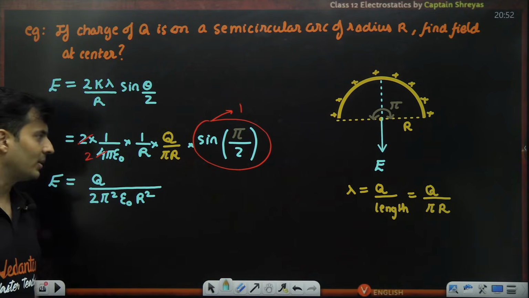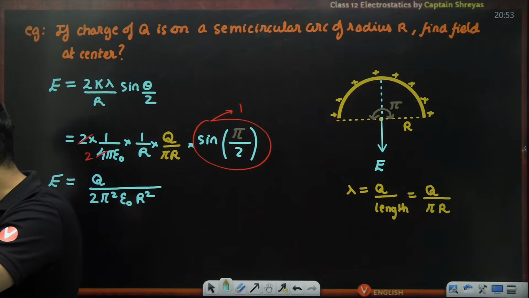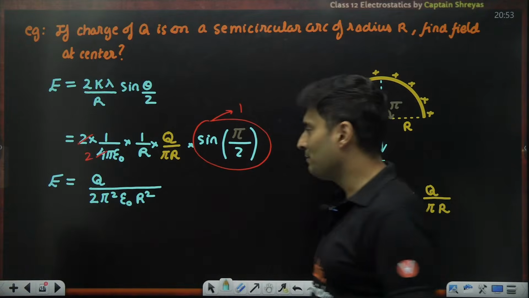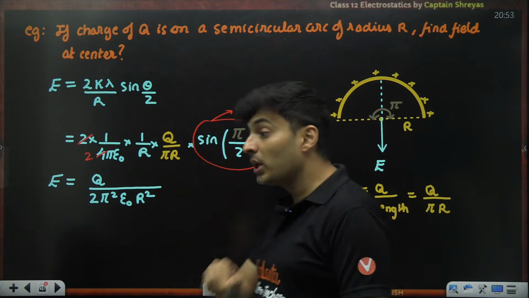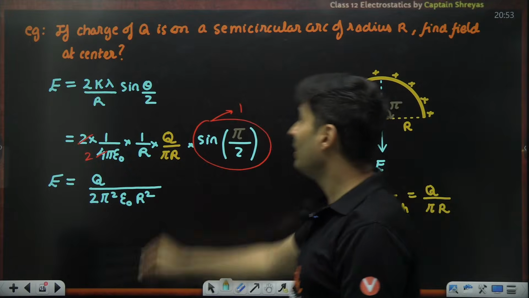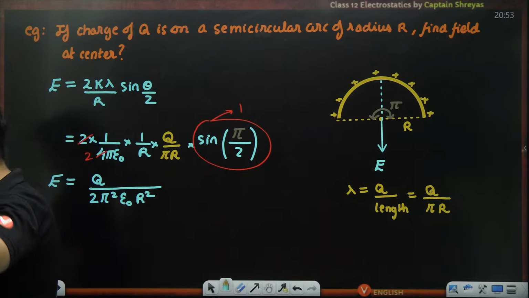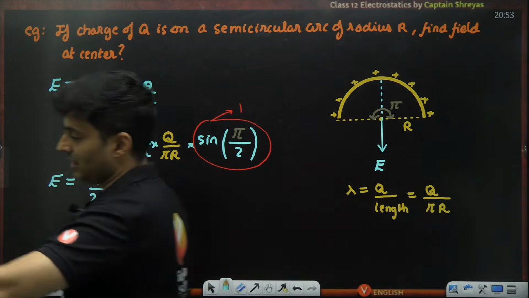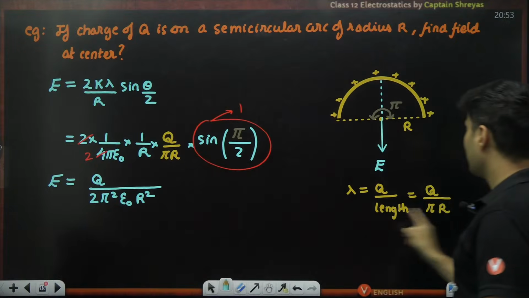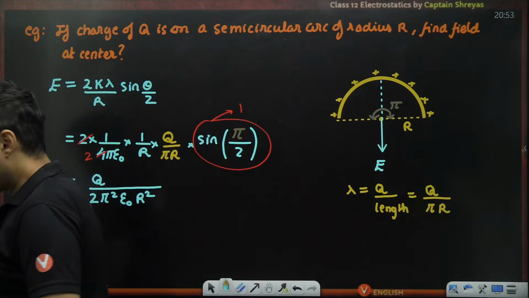Strangely, we have pi square over here. Okay, everyone, can you see that? Pi square is also there. Is that absolutely clear, Sarvesh? I think you missed that pi. 4 is also not there. And lambda has to be substituted. You cannot leave it in terms of lambda because in the question they gave q. So lambda has to be written down as q by pi r, which is the length of that semicircle.